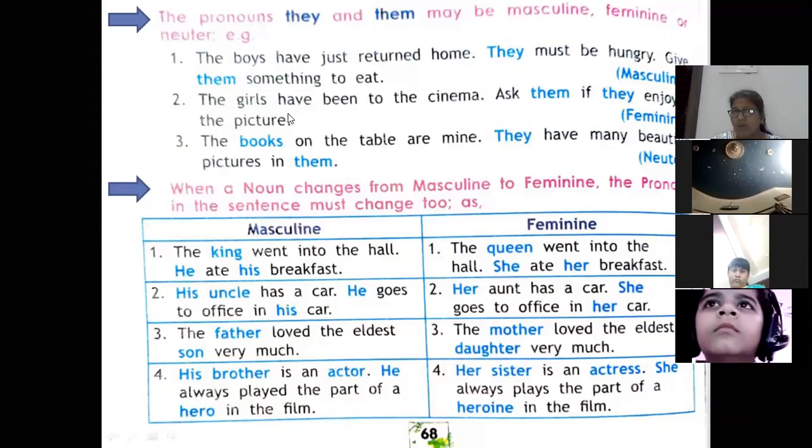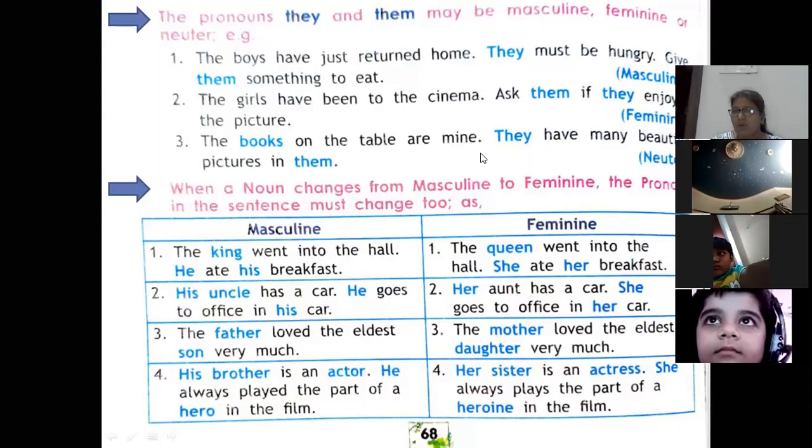Same, if I want to use them for feminine gender, I can again use them. The girls have been to the cinema. Ask them if they enjoyed the picture. Next, neuter. Neuter means lifeless things. The books on the table are mine. They have many beautiful pictures in them. So again, you have used they and them for masculine, feminine, and neuter.